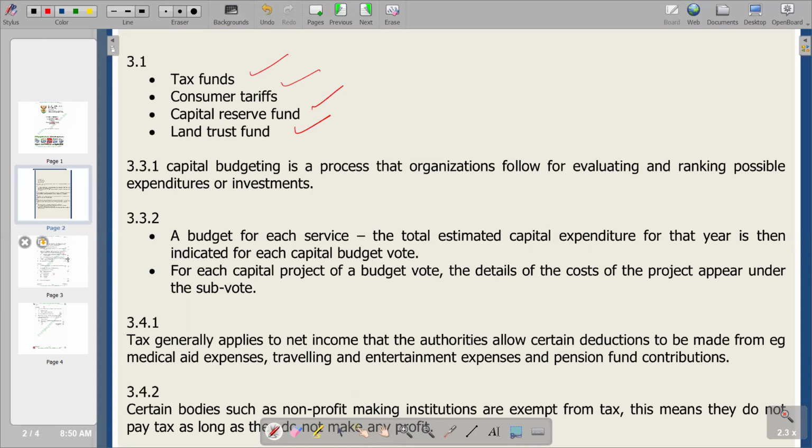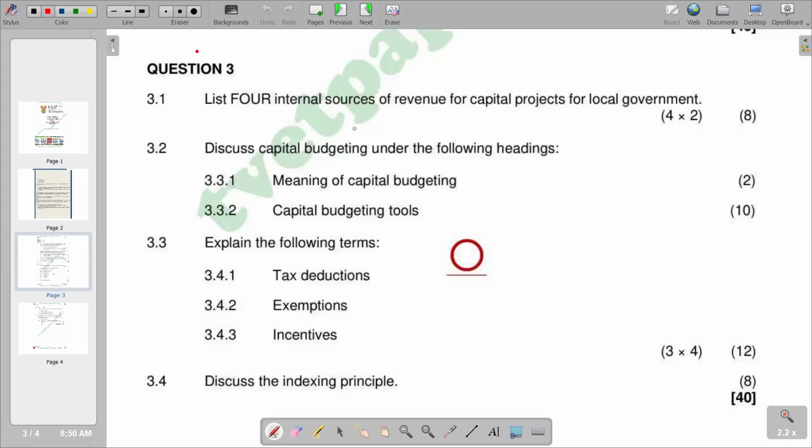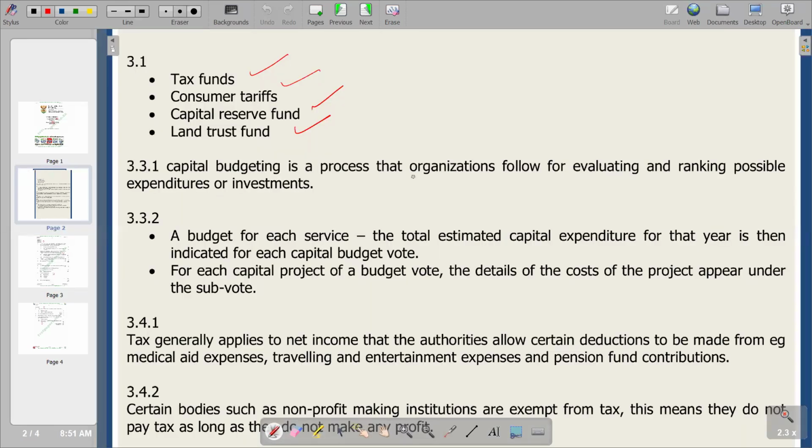Moving on to the next question, it needs us to discuss capital budgeting under the following headings. Basically, capital budgeting shows how organizations decide which projects to embark on and which assets to purchase. It is a process that a business uses to evaluate the potential profitability of new projects or investments. For the first part, 3.3.1, the meaning of capital budgeting: we have that summarized in our other section, whereby we are saying capital budgeting is a process that organizations follow for evaluating and ranking. This is the explanation that we have in terms of capital budgeting.